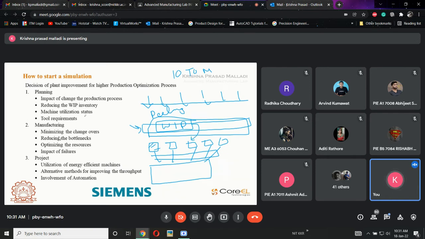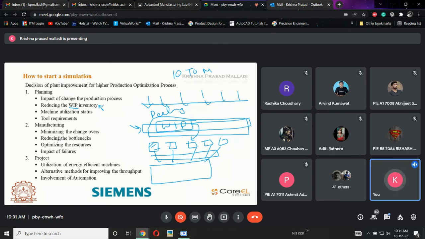That is called a WIP. In industries, WIP inventory will always be a disadvantage. Why? Because the parts are ready for doing this operation, but the machine is not available for doing that. Which means what exactly? It's a failure. My part is waiting for the machine, at the same time the machine is completely occupied with some other object.